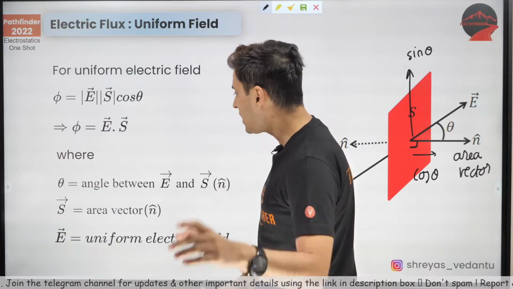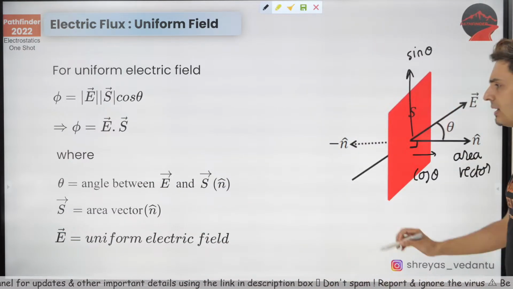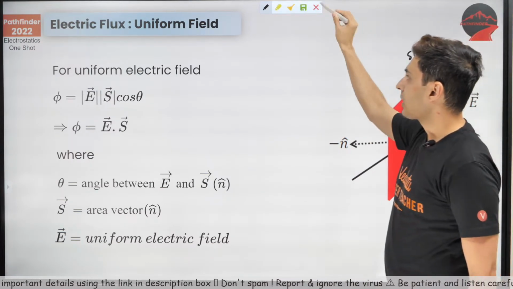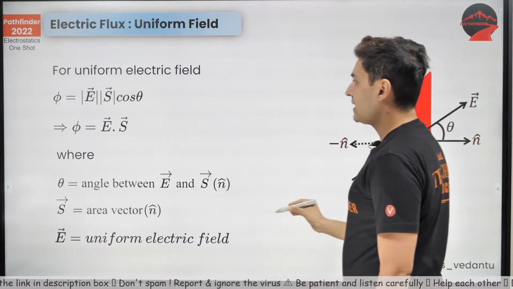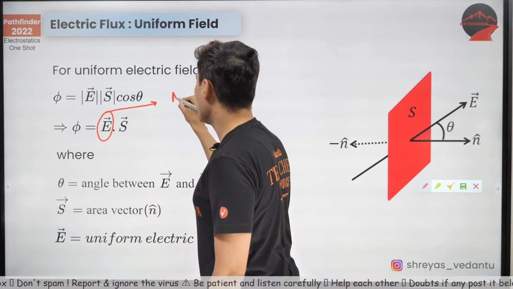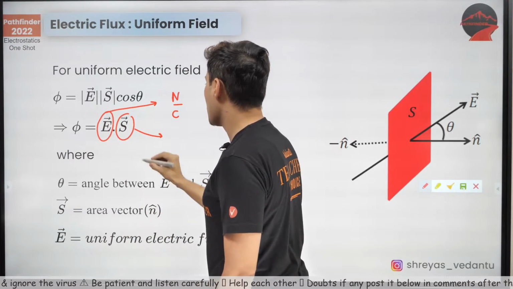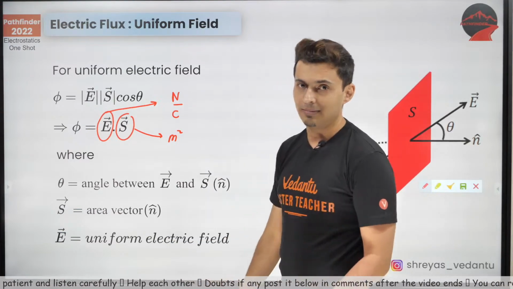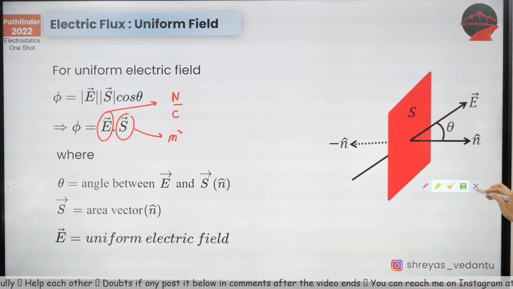All right. Now, this is standard. Theta is the angle between the area vector and field. S is the area vector and E is the field over there. Now, if I ask you what's the unit of flux, that's very easy. Field has a unit of Newton per coulomb. S has a unit of nothing but meter square. So it will be Newton meter square per coulomb. That's the unit of flux. Very, very easy. You can get it straightforward.